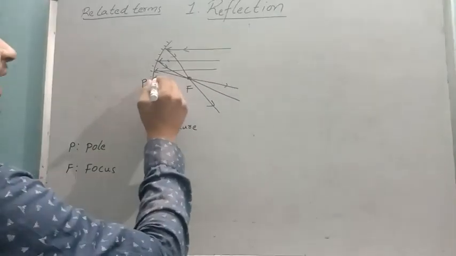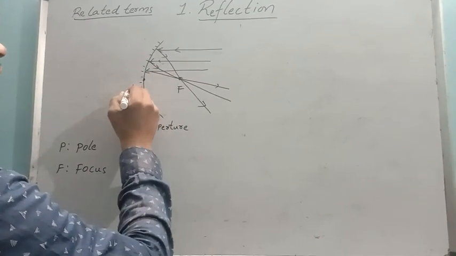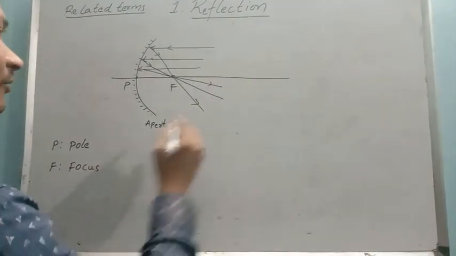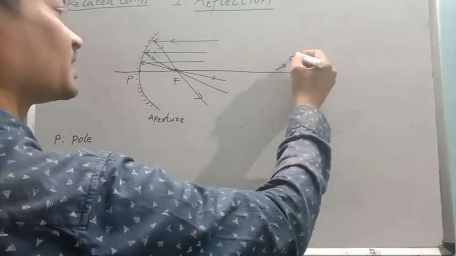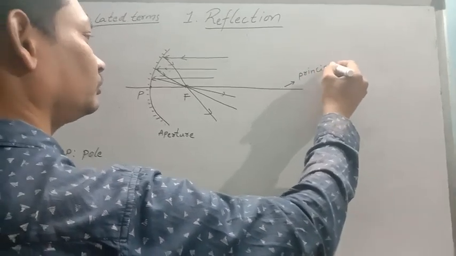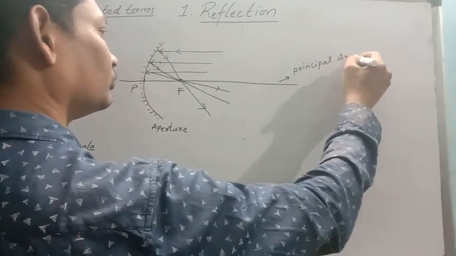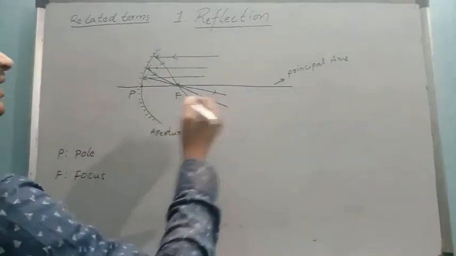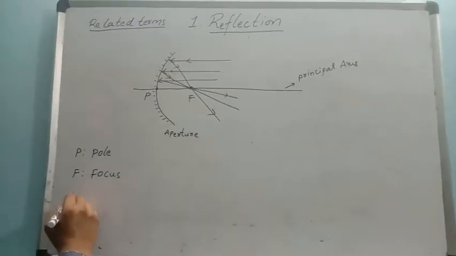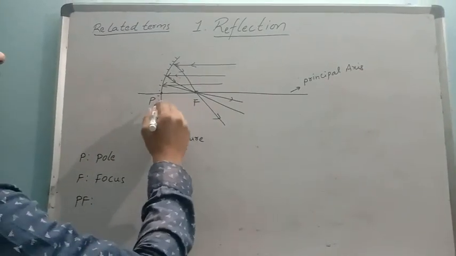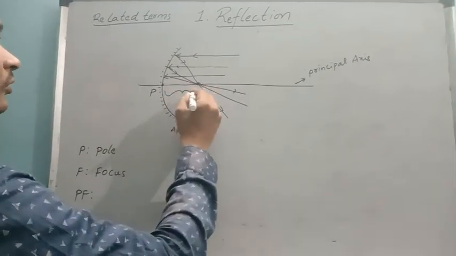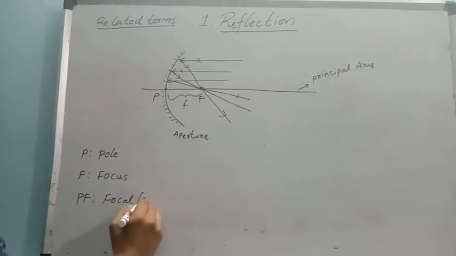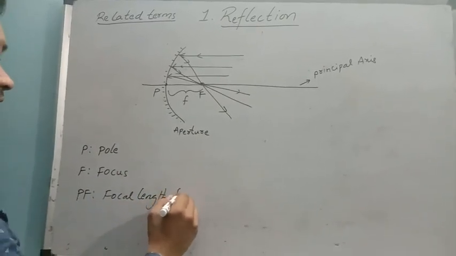A line joining the pole and focus is known as the principal axis. And the distance between the pole and focus is known as the focal length, which is represented with a small f.